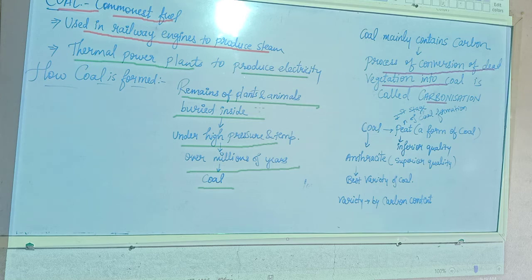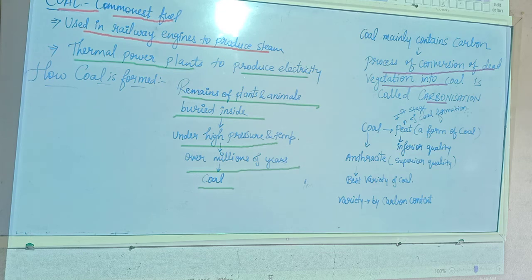The formation of coal is called carbonization. Why are we talking about carbon? Because carbon is the main content of fossil fuel. Because of the presence of carbon, we are able to use fossil fuels and they are combustible. Okay, they are easy to burn.